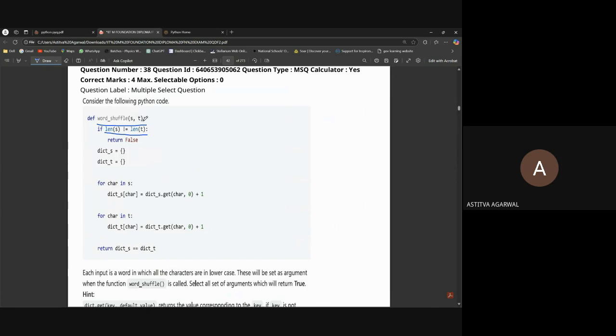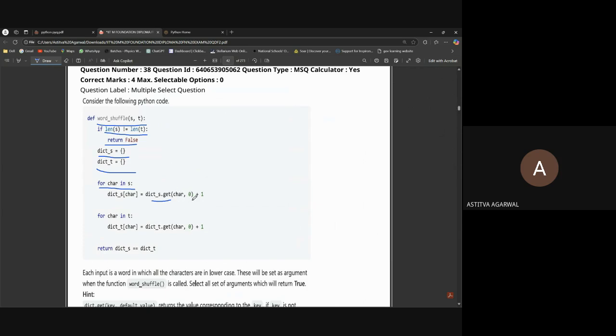Define word_shuffle(s, t): if len(s) is not equal to len(t), return false. We have initialized two dictionaries. For char in s, dictionary_s[char] is equal to dictionary_s.get(char, 0) + 1. Here we use get for taking out any value.